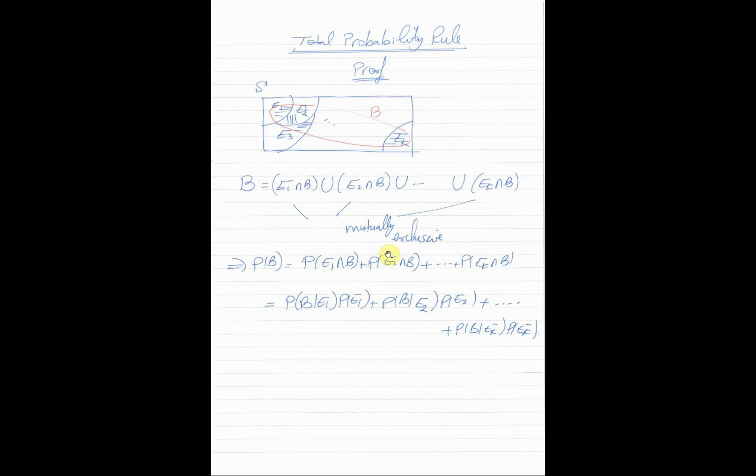Also, the second term using the multiplication rule is the probability of B given E2 times the probability of E2, plus all the terms. At last, the final term is the probability of B given EK times the probability of EK.